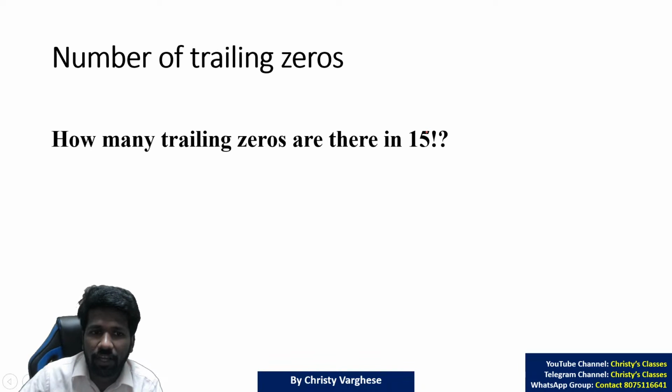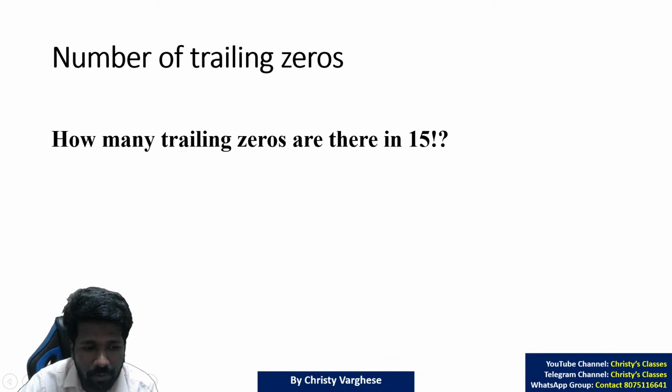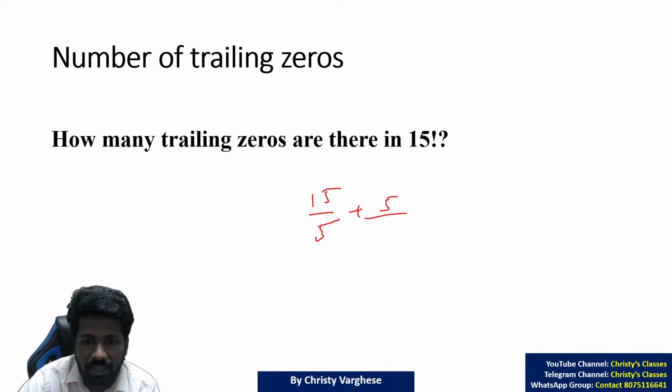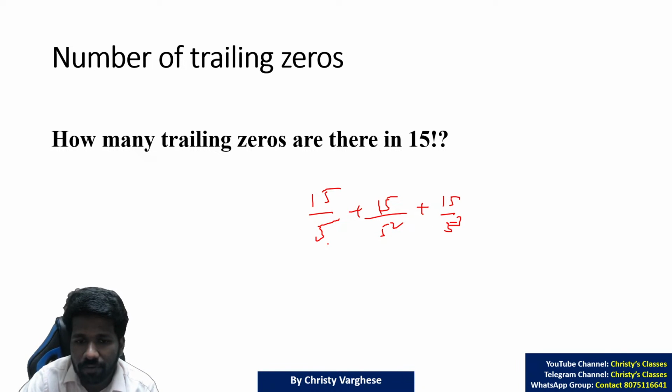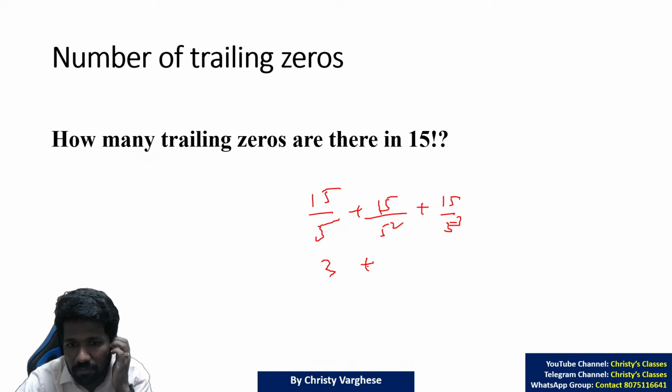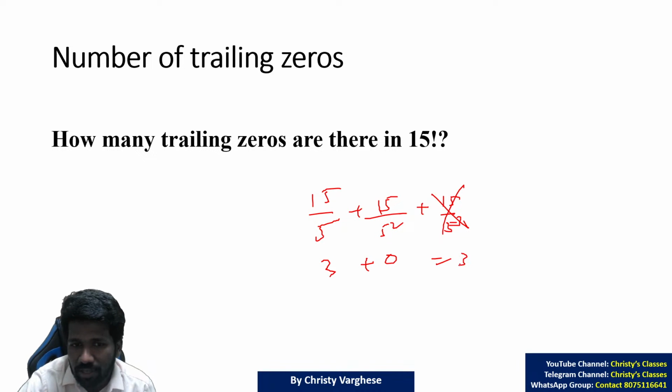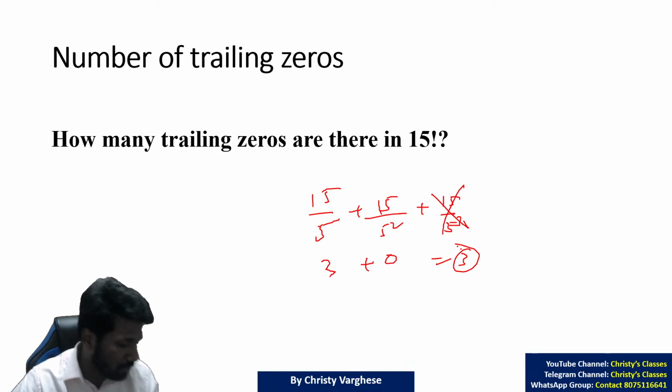Let me see one more example. If it is 15 factorial, to find the trailing zeros, what you should do is 15 by 5 plus 15 by 5 square, 15 by 5 cube, etc. 15 by 5 is 3, and 15 by 5 square is 0, so you don't have to write any further. So 3 will be the answer. Trailing zeros will be 3.